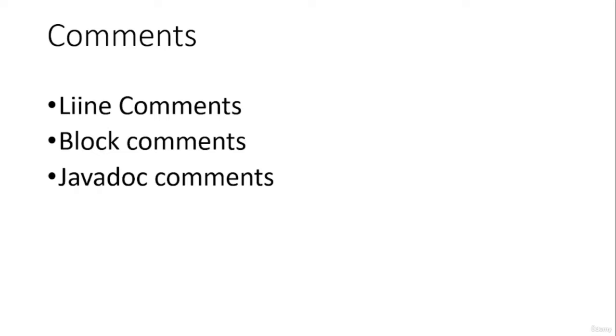Line comments means we can write on the same line as a particular operation. If there is a particular operation, we write the code, then put slash slash, and then write the comment. The second type of comment is the block comment. Block comments are mainly used when we want to comment out a block of code.